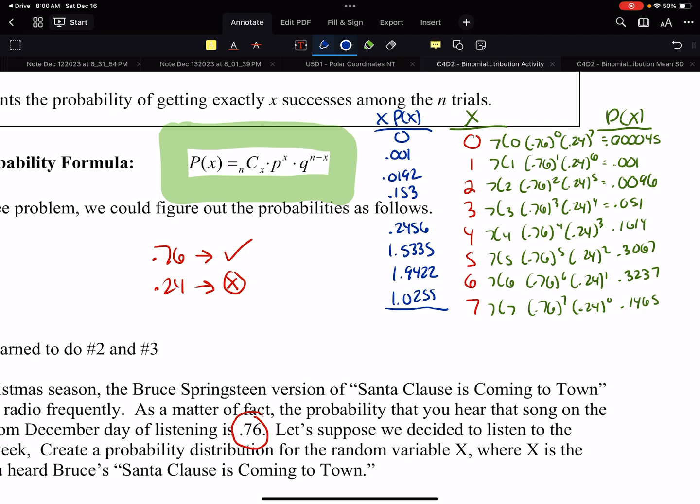If we add all those up, 0.001 plus 0.0192 plus 0.153 plus 0.6456 plus 1.5335 plus 1.9422 plus 1.0255, we get 4.92. Oh, I messed up somewhere. My math is somewhere off.